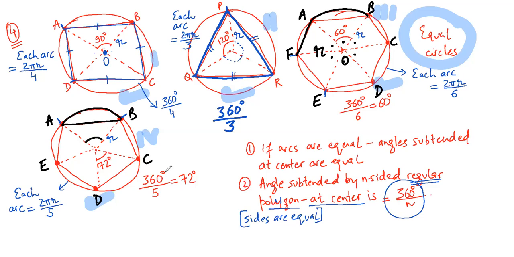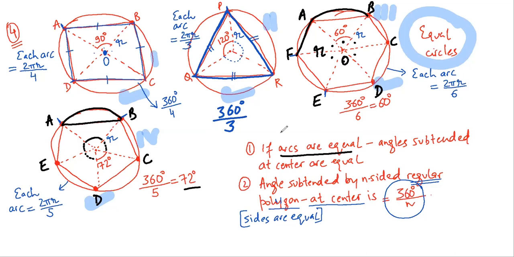How did I get 72 degrees? This whole angle is 360 degrees. 360 degrees divided into equal halves, because it's a regular polygon, divided by 5 is equal to 72 degrees.